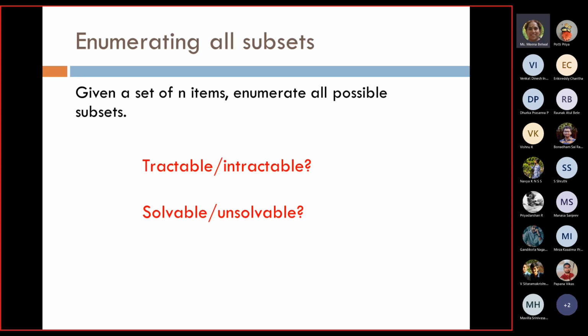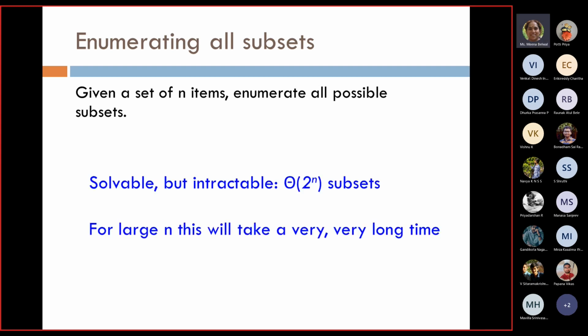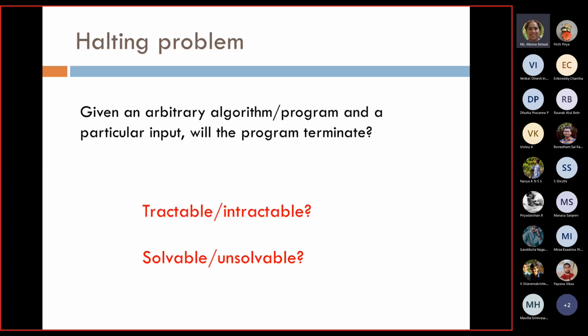So we will say that the problem is solvable, but it is not tractable because it is exponential time. So it is solvable, but it is intractable. Why? Because if your n becomes large, it takes a very, very long time. Intractable simply means it is difficult to handle, difficult to manage. So that is one kind of division that we saw: solvable, unsolvable, tractable, and intractable.